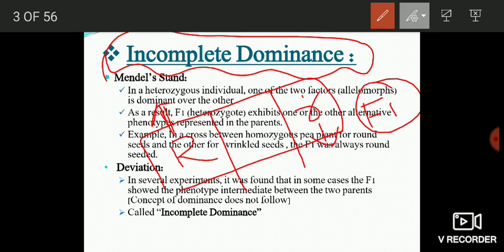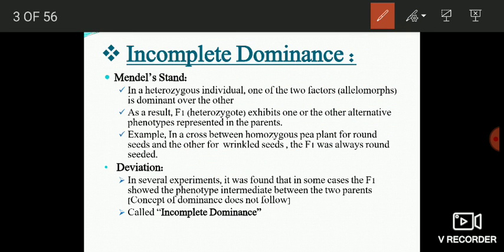Now after Mendel, a number of workers came and they reported some inheritance cases where the law of dominance does not follow at all. They found that the phenotype of the offspring, the phenotype of the F1 hybrid, in some cases does not resemble the phenotype of either of its two parents. Instead, the phenotype of the offspring is intermediate between its two parents.